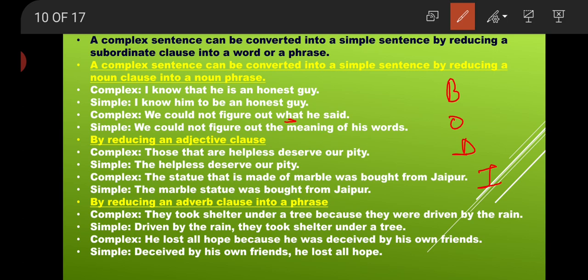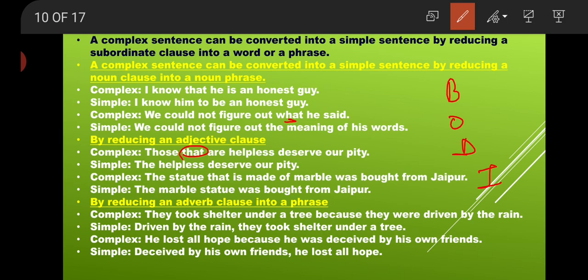For example, those के बाद यहाँ use किया है that, that is my complex sentence. Here that दिखा इसलिए वो complex है. Those that are helpless deserve our pity.